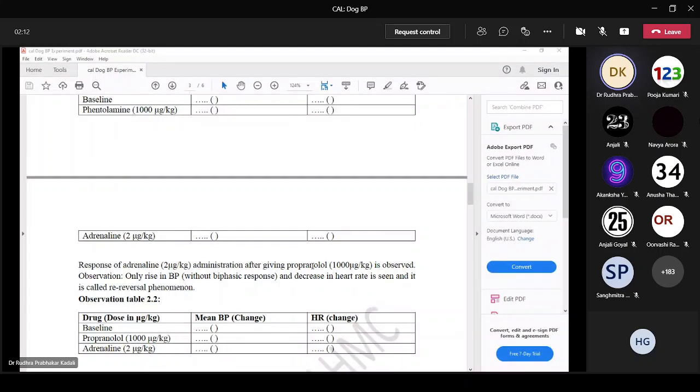Observation: only rise in BP, and because BP is increasing, heart rate will decrease. It is called the re-reversal phenomenon. This is most important for you. Examiners commonly expect you to demonstrate vasomotor reversal and vasomotor re-reversal.